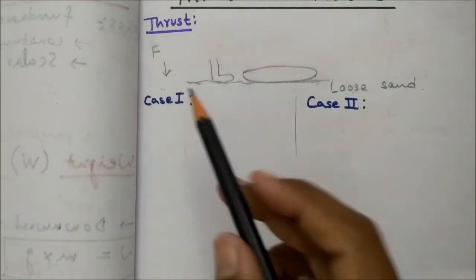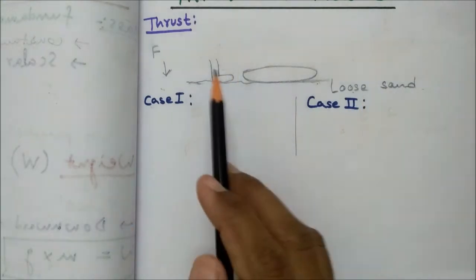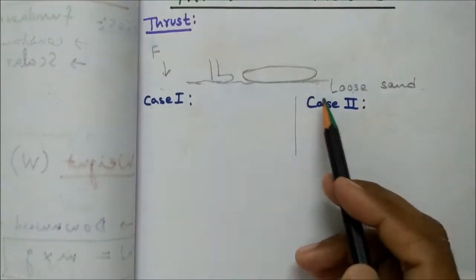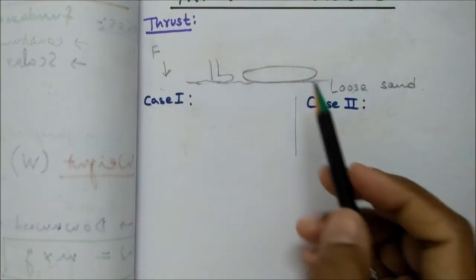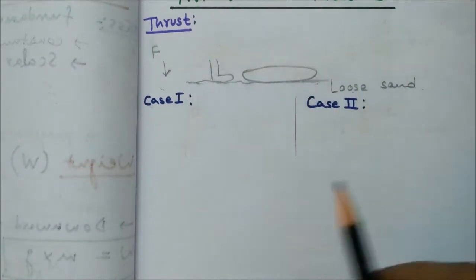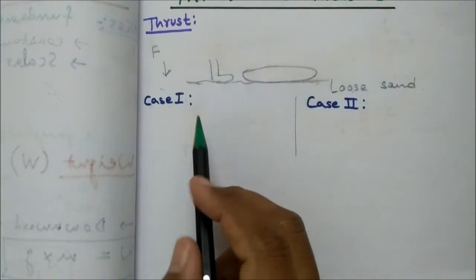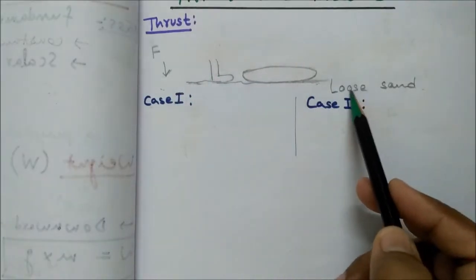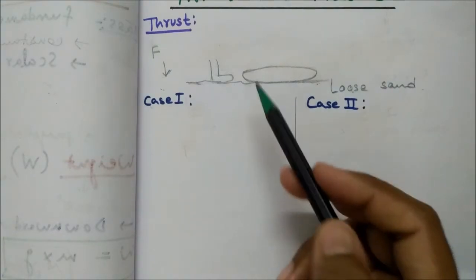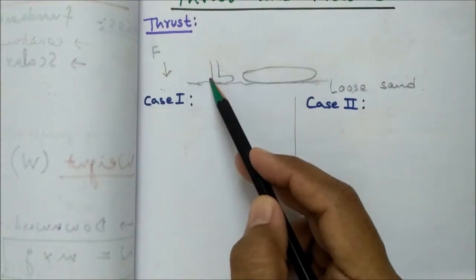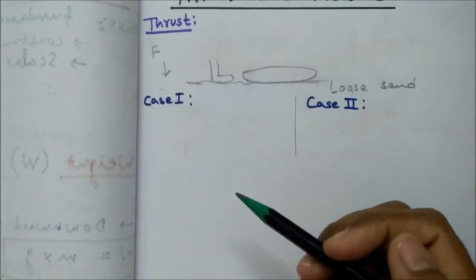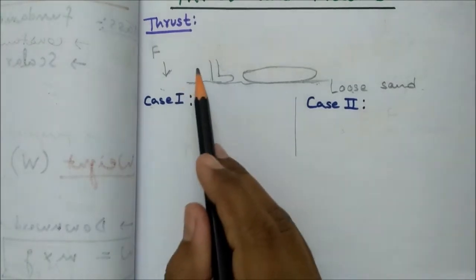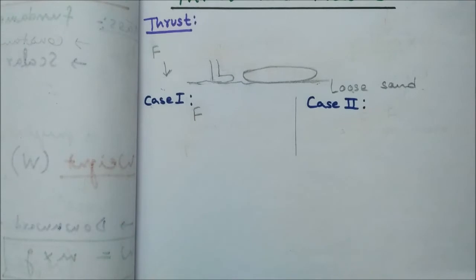So here I have taken two cases, case 1 and case 2. In case 1, I have considered the man standing on the loose sand, and in the other case I have considered the same man lying down on the loose sand. Now in both cases, the force acting on the loose sand will be what? It will be the weight of the man, while standing and while lying down also. So the downward force will be due to the weight of the man.